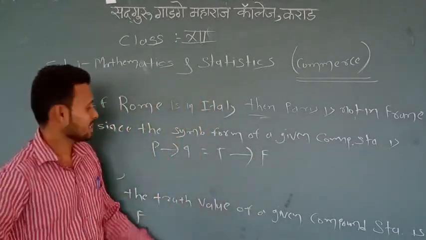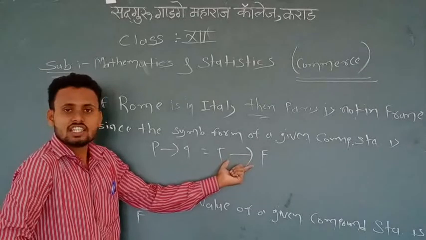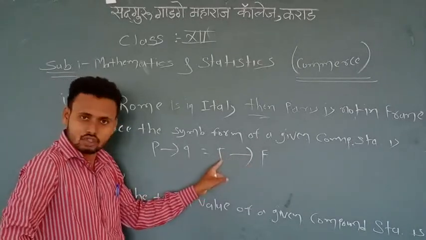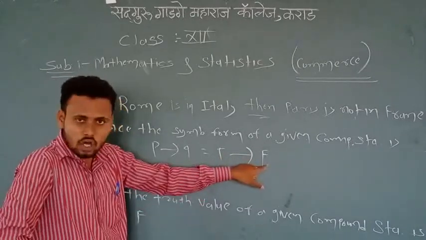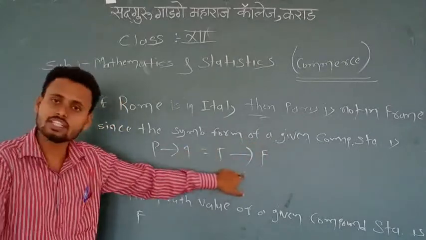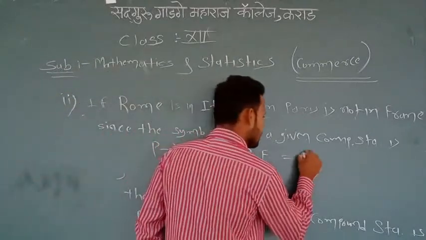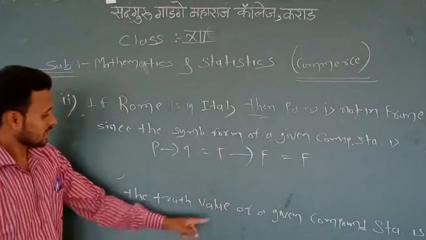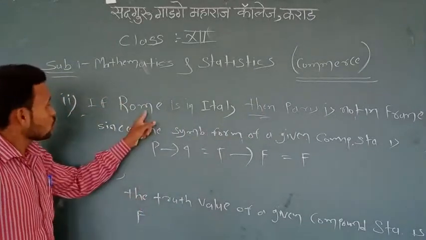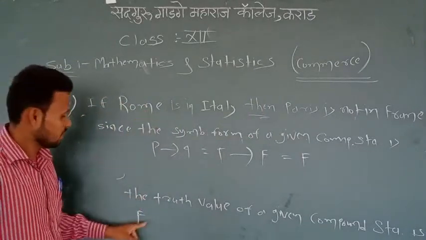We know that in a conditional statement, if the first statement is true and the second statement is false, then the whole conditional statement is false. That's why we say the truth value of the given compound statement is false.